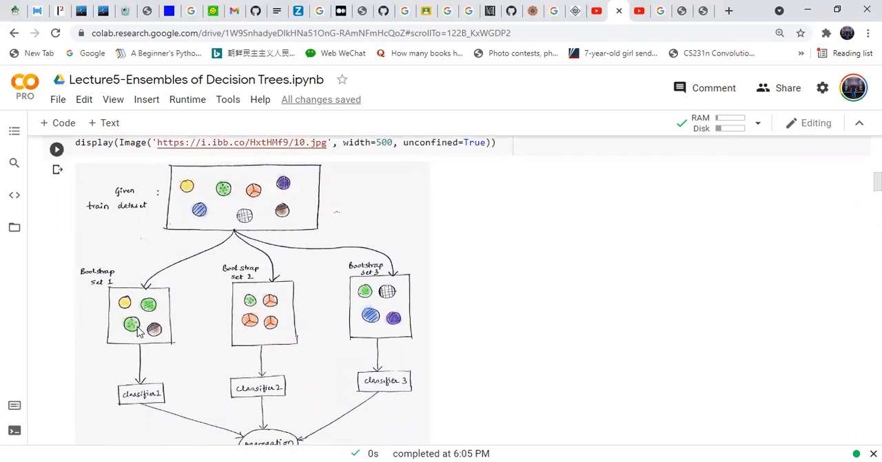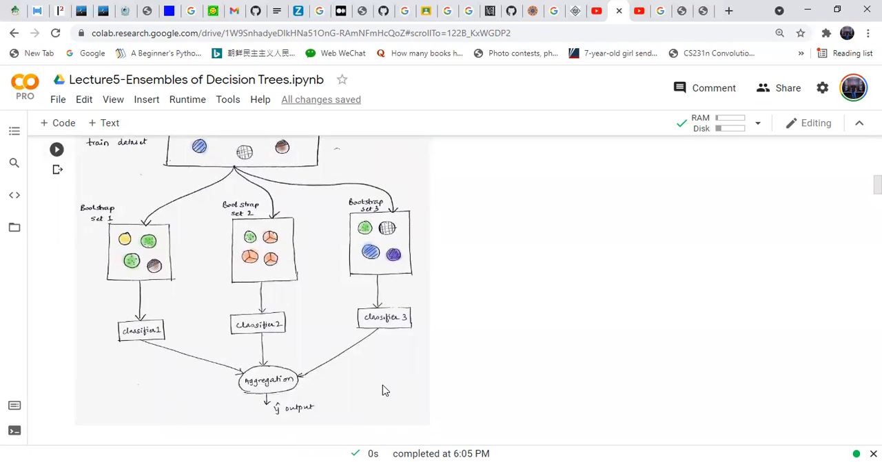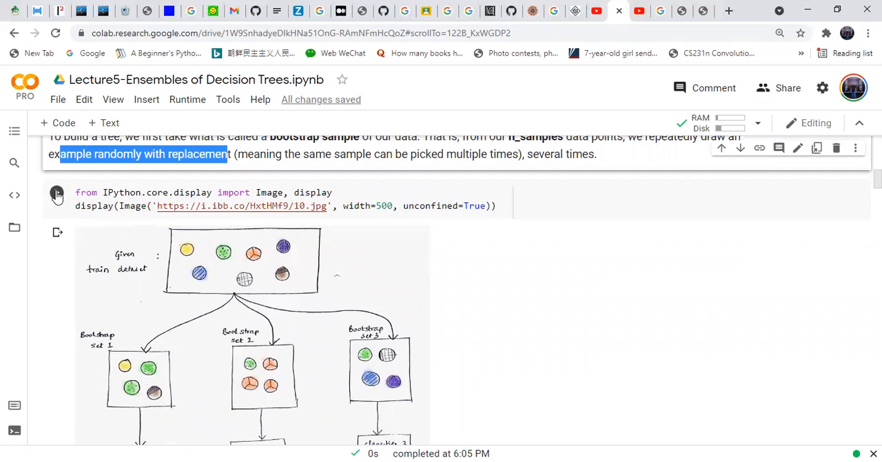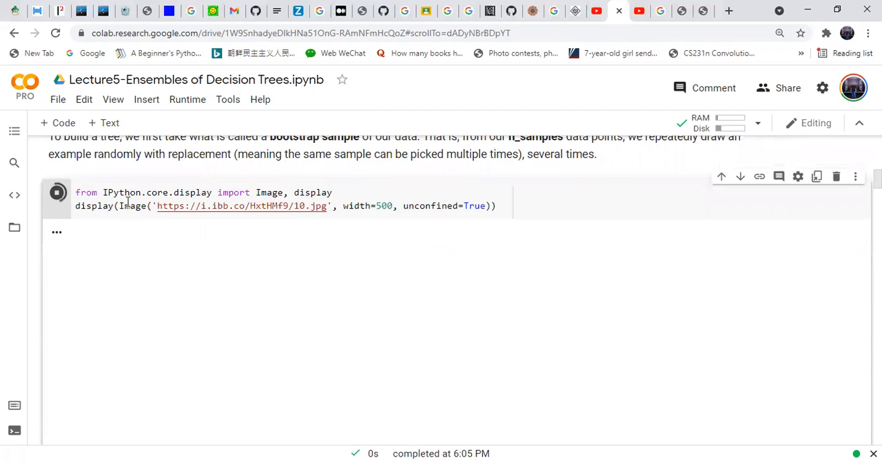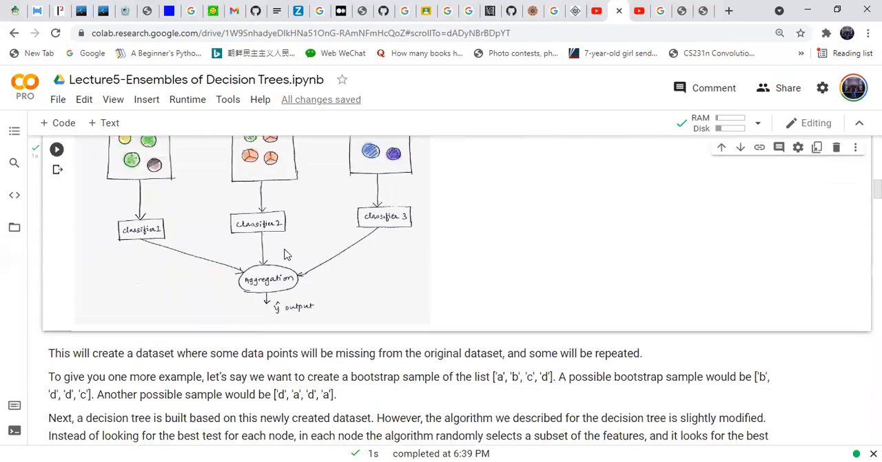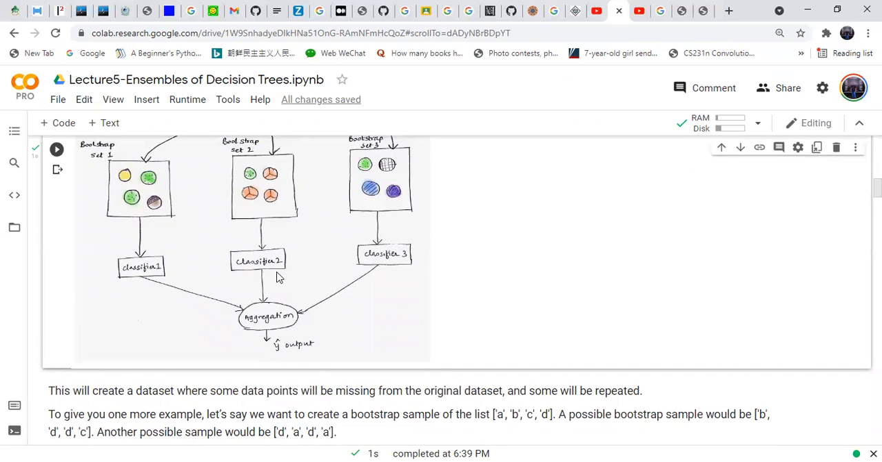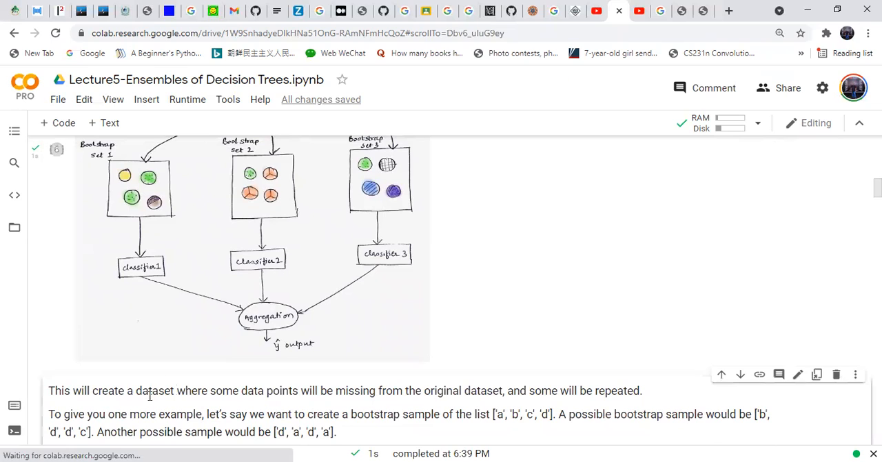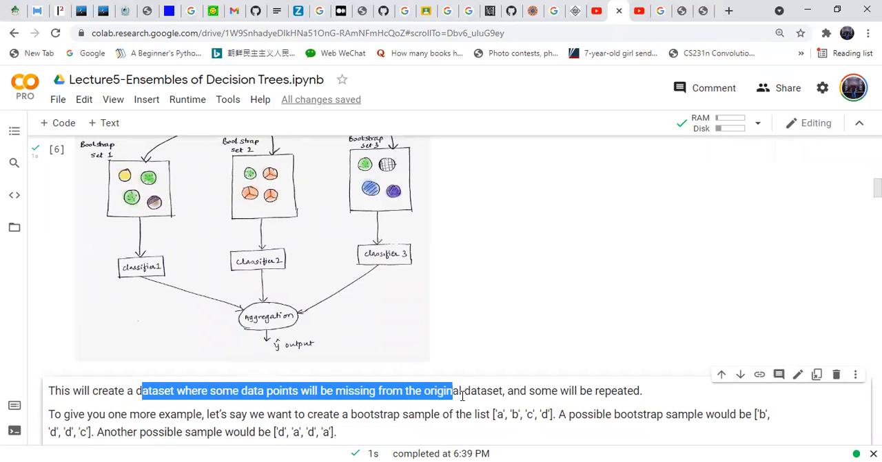For each bootstrap, we use a different classifier: classifier 1, classifier 2, and classifier 3. Then we aggregate these three classifiers. So it is an example of an ensemble of classifiers. This diagram shows the ensemble of classifiers. This will create a dataset in which some data points will be missing from the original dataset, or some will be repeated as well.